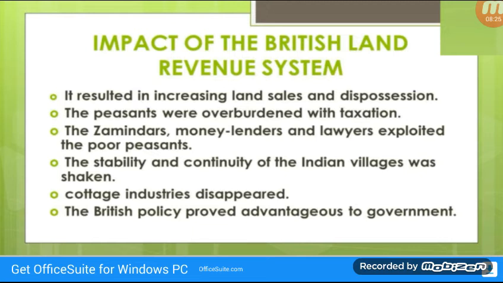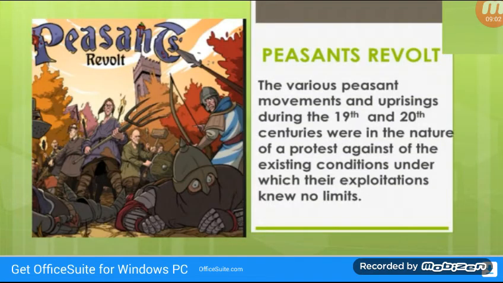The zamindars, moneylenders and lawyers exploited the poor peasants. The stability and continuity of the Indian villages was shaken. Cottage industries disappeared on account of the import of British goods and the peasants had nothing to supplement their income. The British policy proved advantageous only to the government and a privileged section of the society at the cost of the cultivators who were the rightful owners of their lands. All these made peasants revolt.